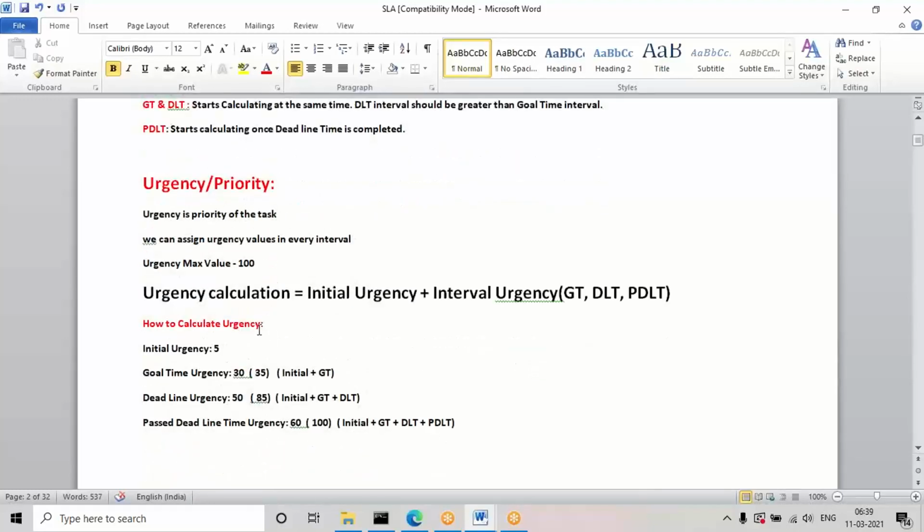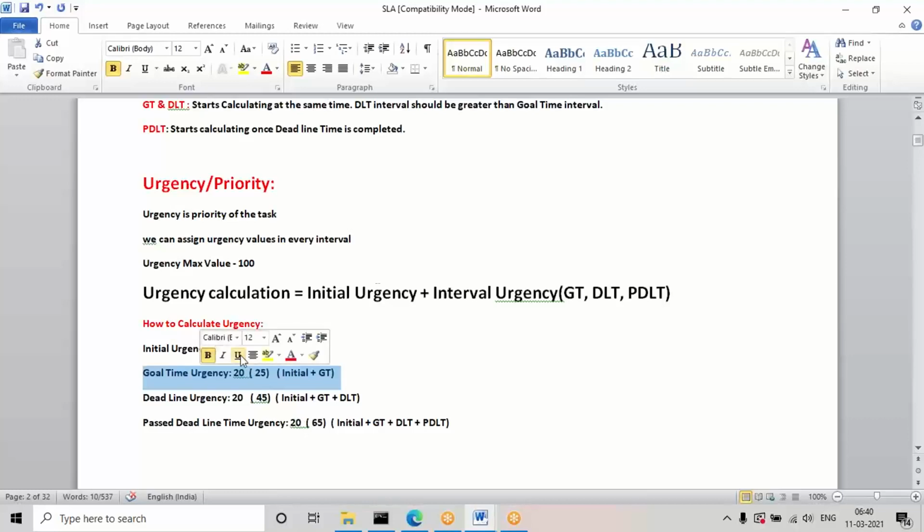For example, suppose in initial urgency I have given 5, in goal time 20, in deadline 20, and in past deadline time 20.